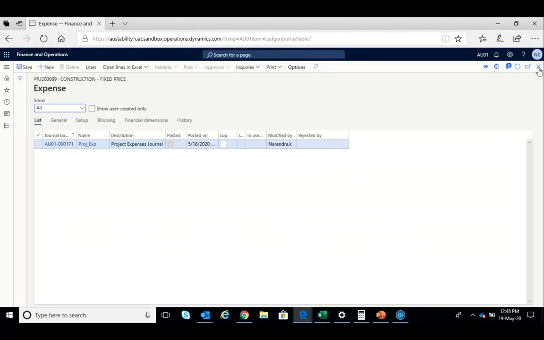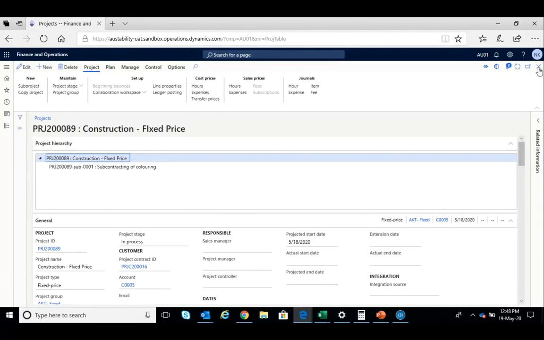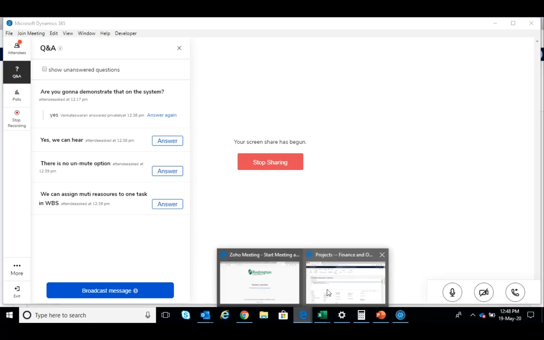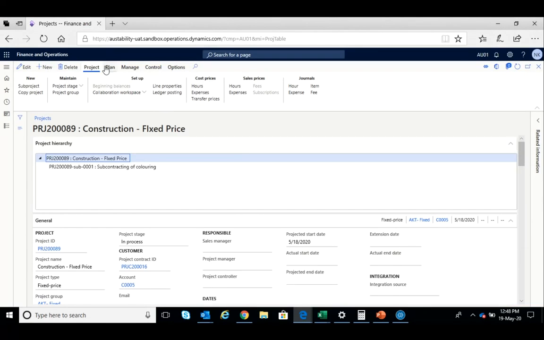Fine. Naren, we have covered all the cycle, right? Right, we covered everything. We can go into specific questions if somebody has a specific question. One question is that we can assign multi-resources to one task in WBS. Yeah, we can show that part.